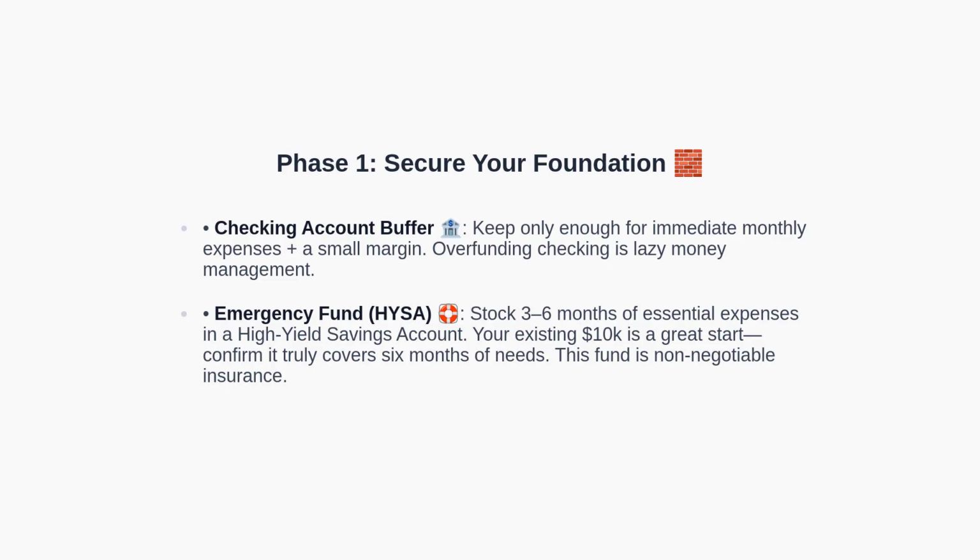If you already have $10,000 saved, verify whether that amount covers a full 6 months of your core expenses and adjust accordingly. This cushion protects you from unexpected events and prevents you from interrupting your investment plan. Now that your base is stable, we can begin channeling contributions into retirement accounts with confidence.